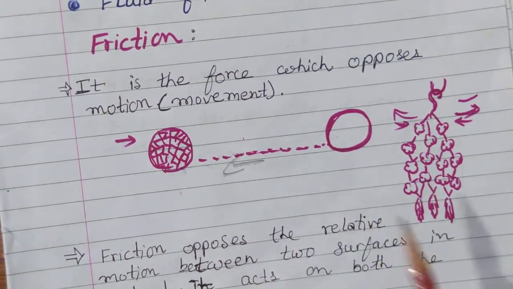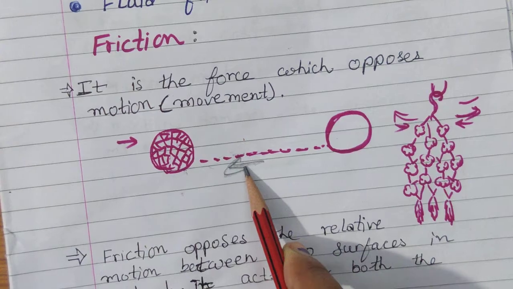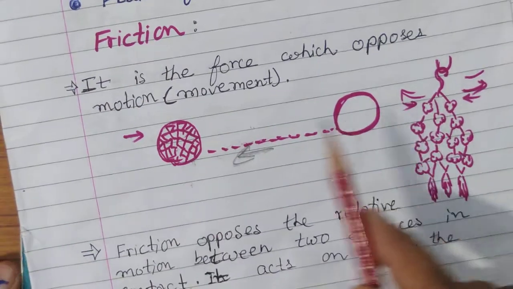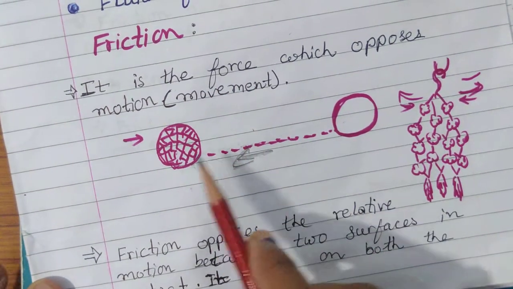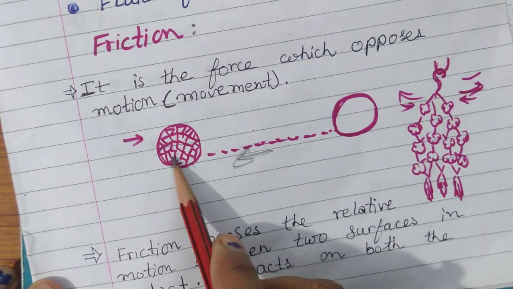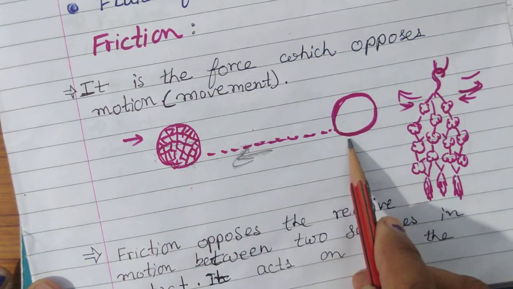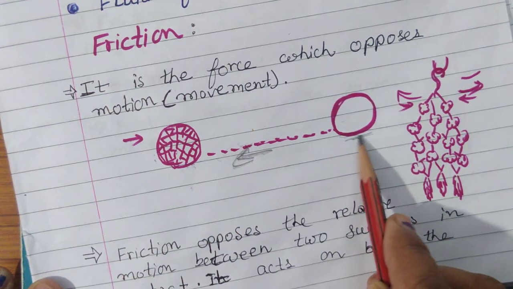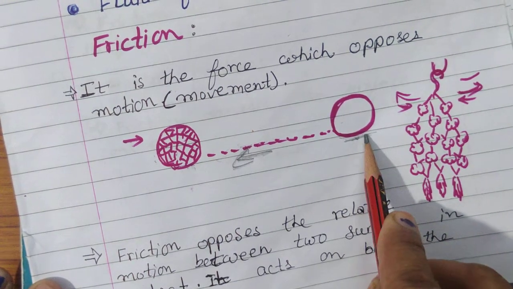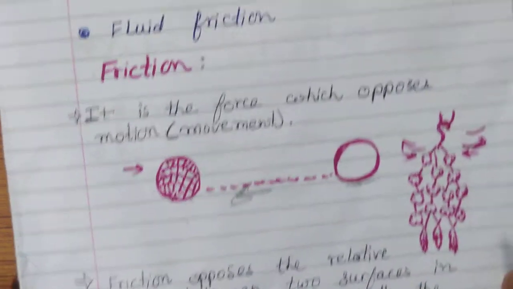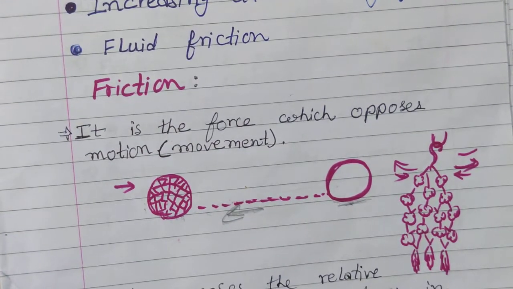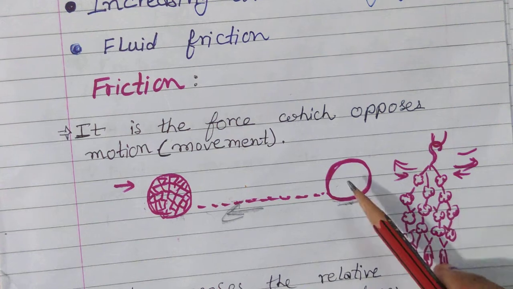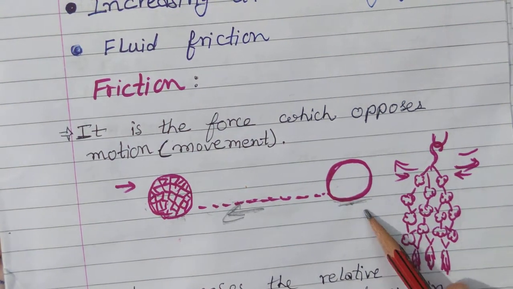So first of all we should learn about friction well. What is friction actually? How does it oppose motion? You have seen that whenever we kick the football, after some time it just stops. Why? We know that unless an external force is applied, a moving object can't be stopped.